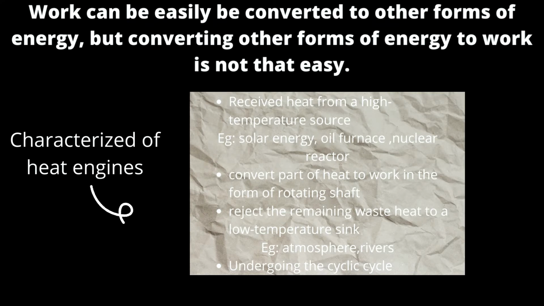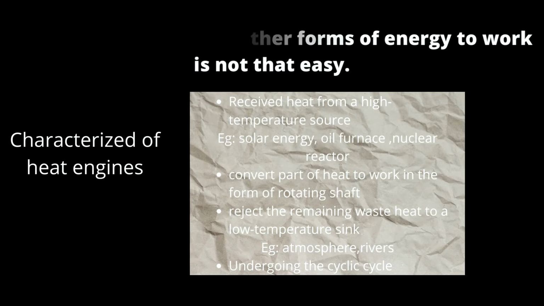Characteristics of a heat engine. First of all, a heat engine receives heat from a high temperature source, for example solar energy, oil furnace, or nuclear reactor. It converts part of the heat to work in the form of a rotating shaft. A heat engine also rejects the remaining waste heat to a low temperature sink, for example the atmosphere and rivers. It undergoes a cyclic process.